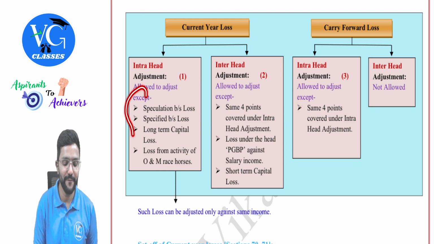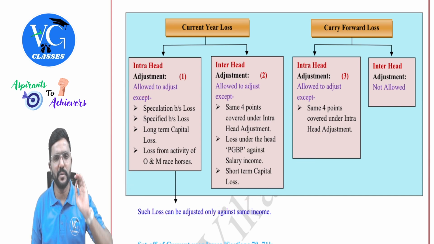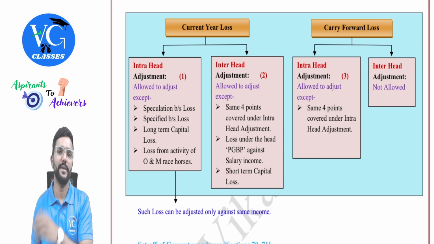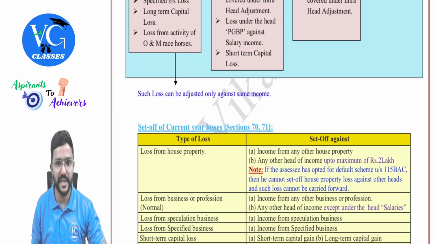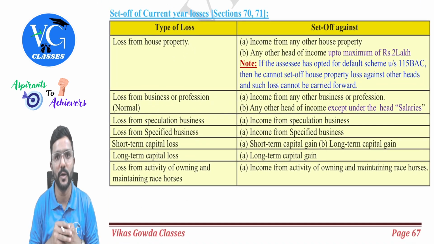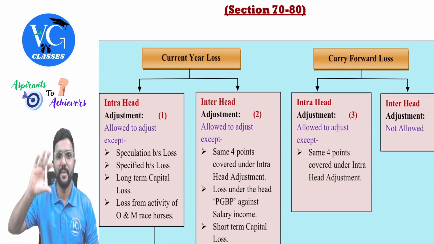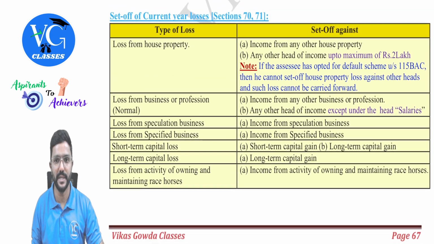That is, the same four exceptions will be carried here, guys, which can be adjusted only against same nature of income. Got it? This is just like a summary. Now we will see each one of them in detail, guys. First I am talking about current year loss. Whatever I just gave here by way of chart is like a summary. Now let us learn each one of them in detail.